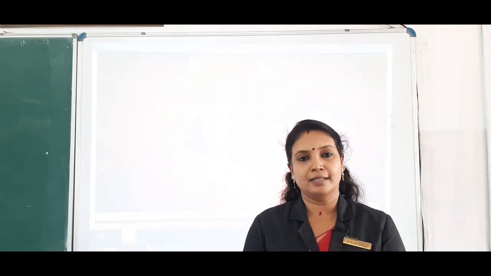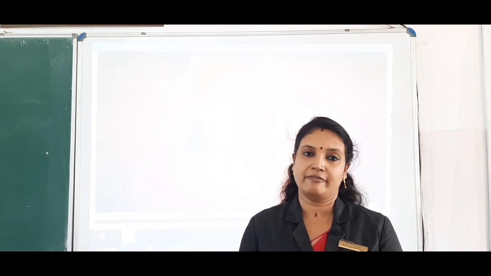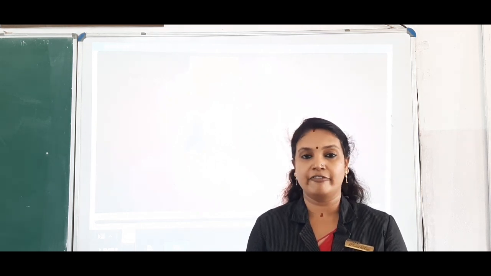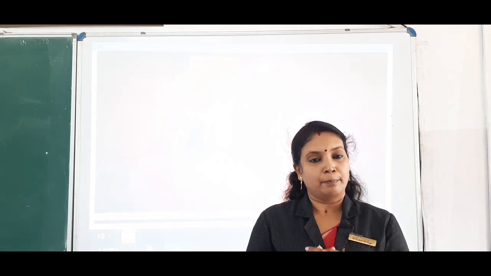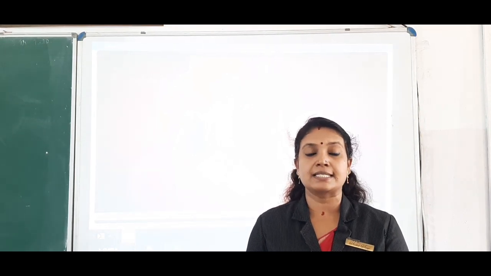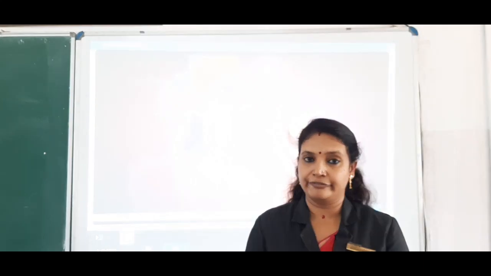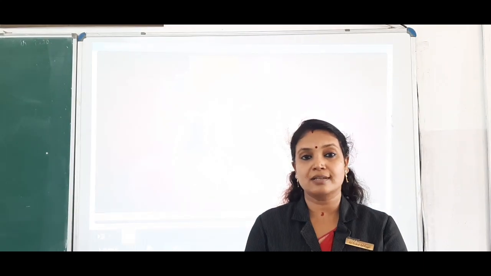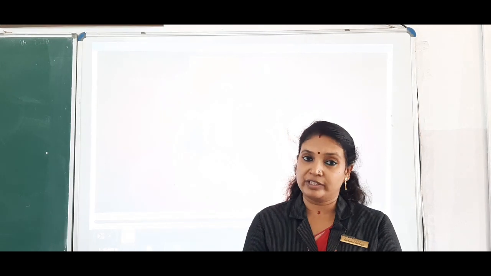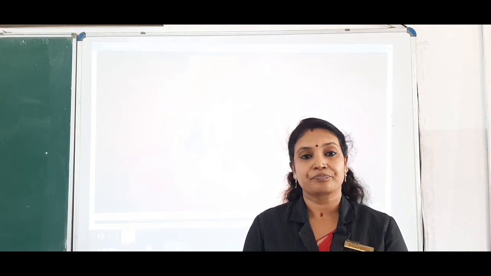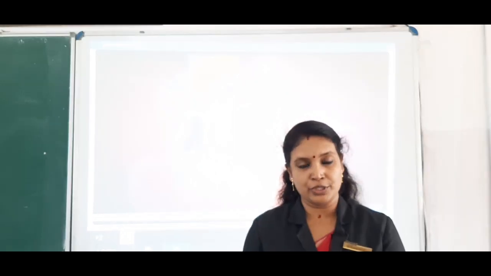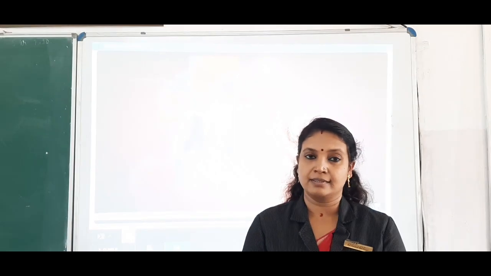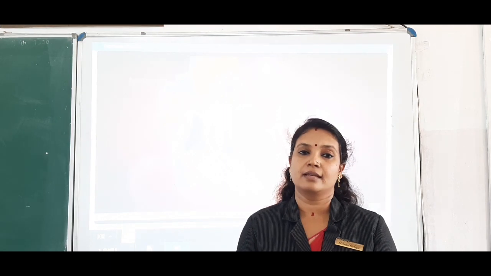Yes, the question was, why does the blood in the vena cava have an increased level of carbon dioxide and the blood in the pulmonary vein have an increased level of oxygen? This was the question we ended the previous class with. So today we are going to discuss the answer to this question.